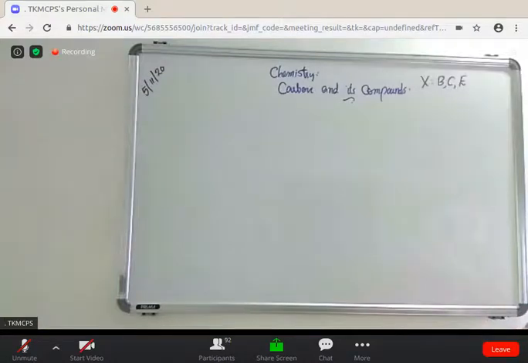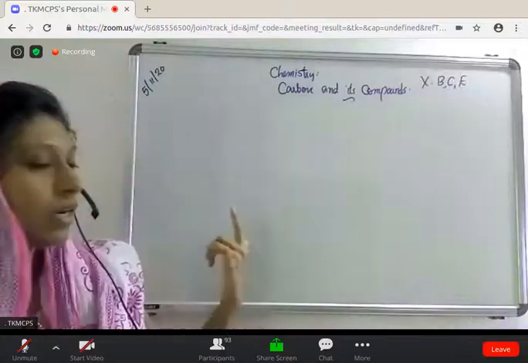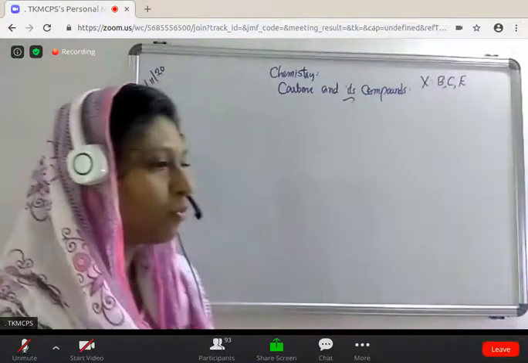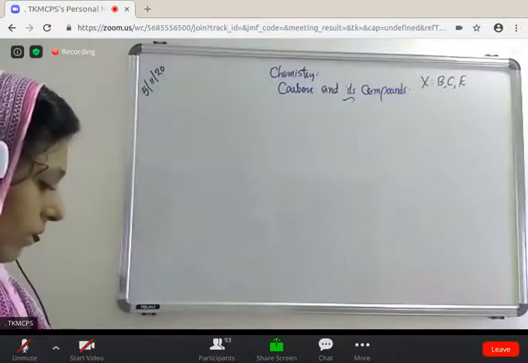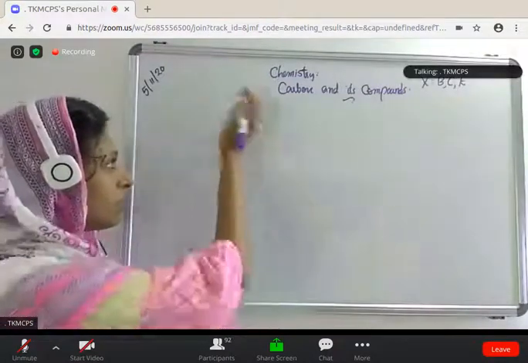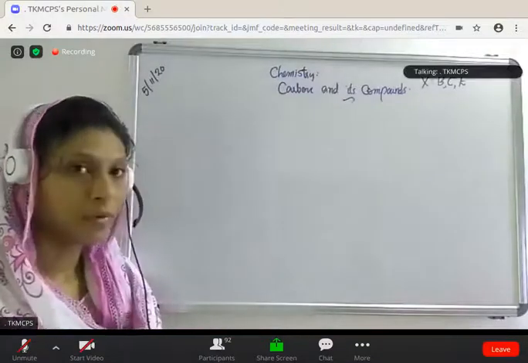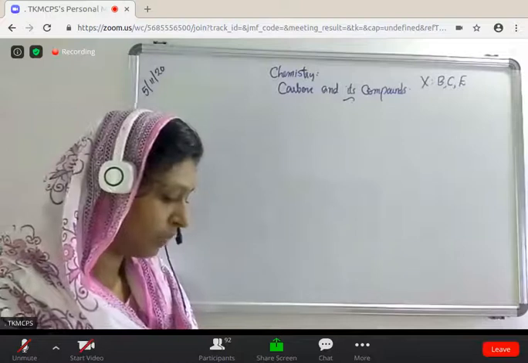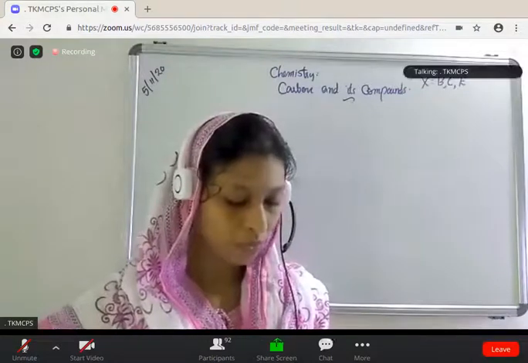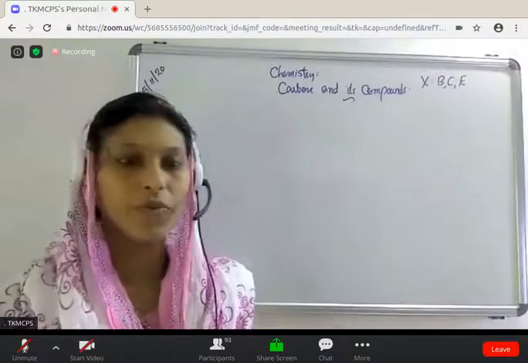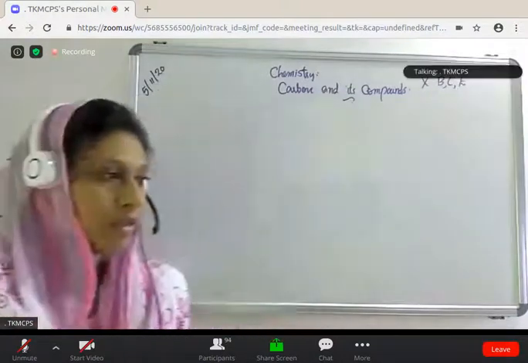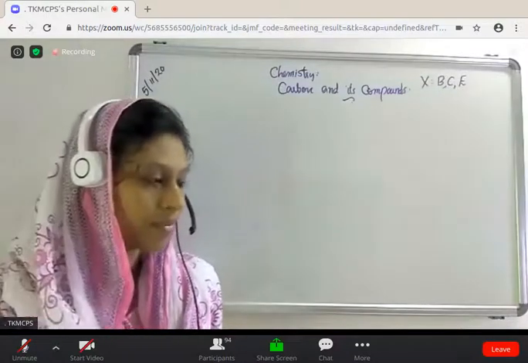From that topic, we have to discuss one question. So please write one question. First question: Carbon, a group 14 element in the periodic table, is known to form compounds with many elements.